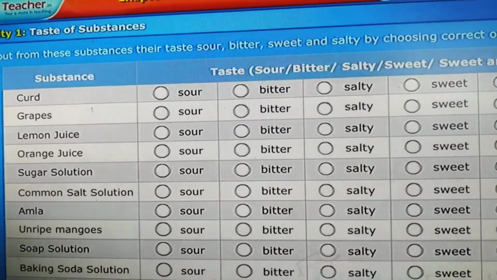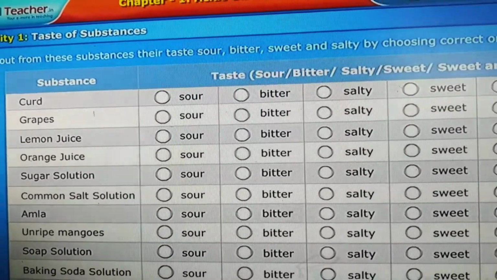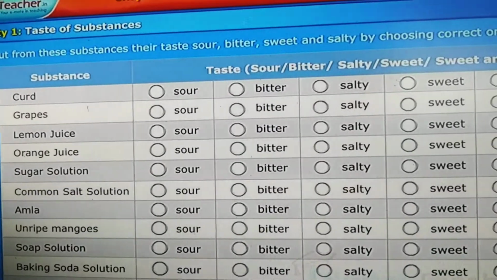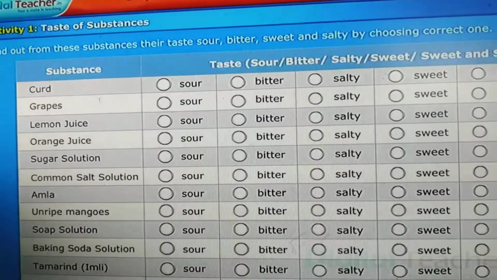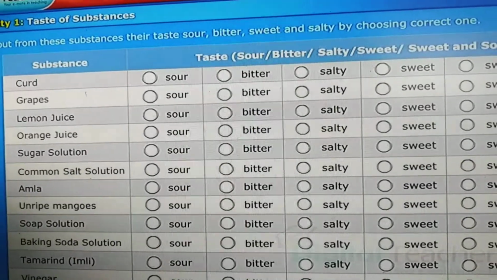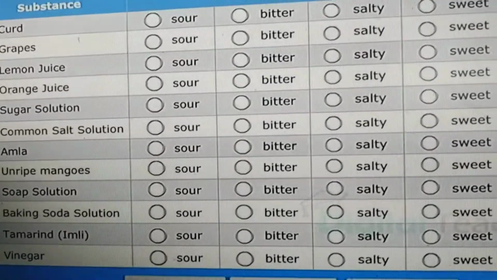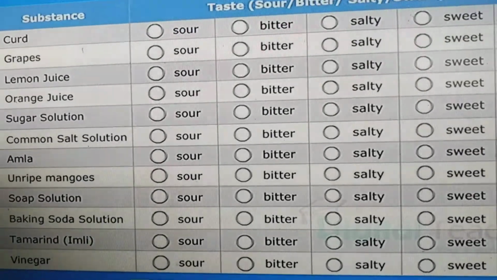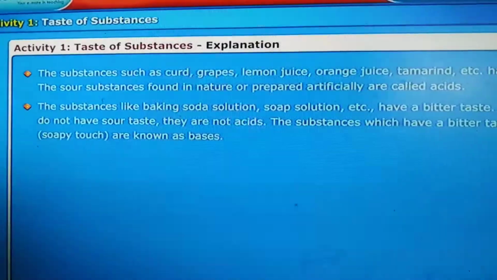We don't taste it directly, but while bathing we may taste it sometimes, right? So it is somewhat bitter. And baking soda solution is also bitter to taste. Tamarind. Tamarind taste is sour. And vinegar is also a sort of sour taste.